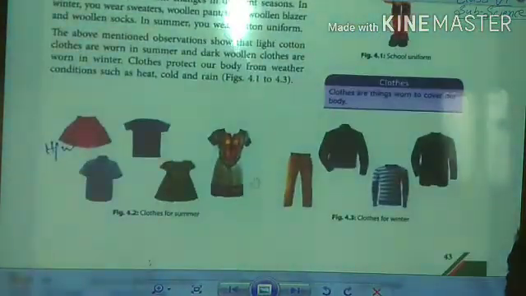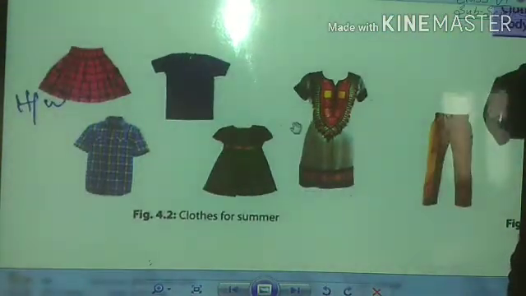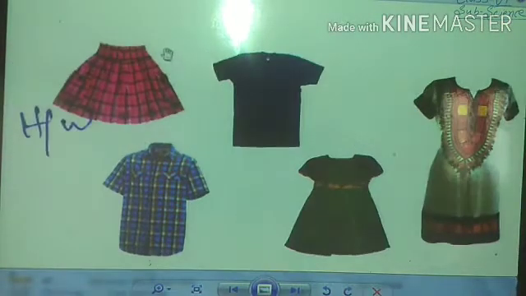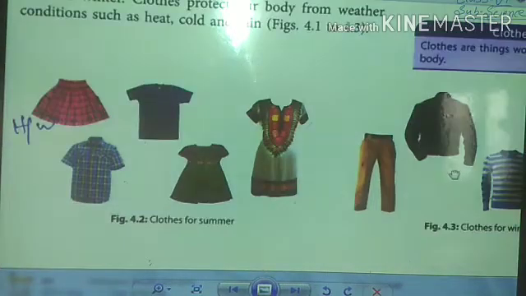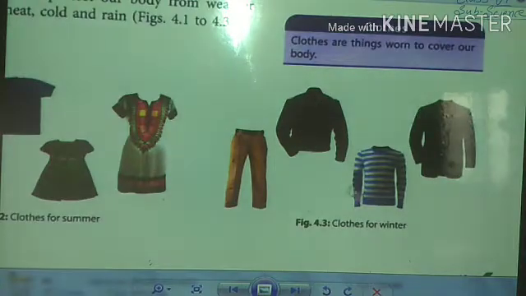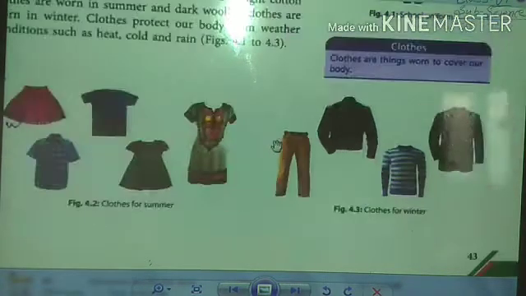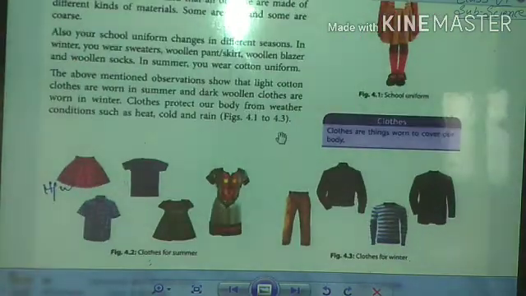See, students, a few more diagrams are there. These are skirts, shirts, different types of cloths. See here, sweaters, jackets. It means, students, different types of cloths are here.